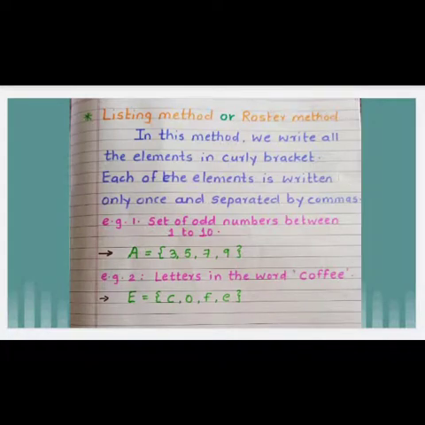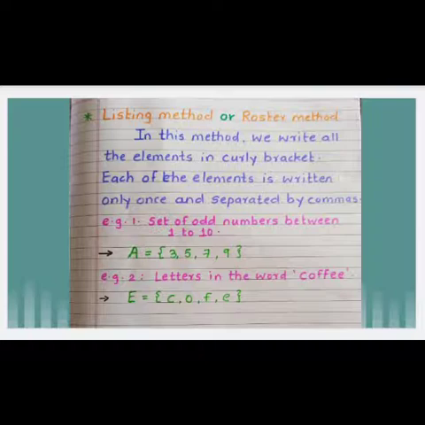Now we will see how to write examples by using the listing method. The listing method is also known as the roster method. In this method, we write all the elements in curly brackets. Each element is written only once and separated by commas. See the first example.